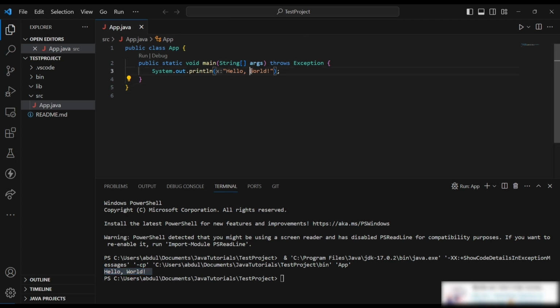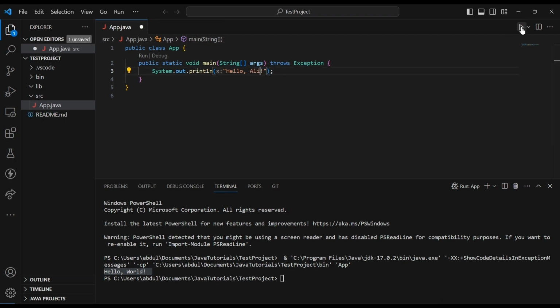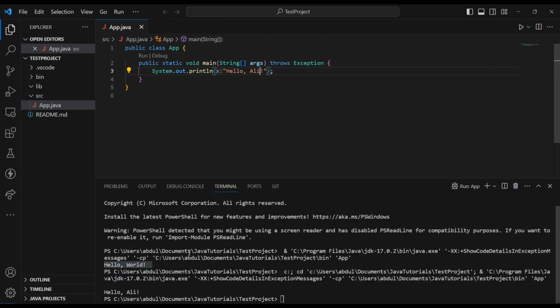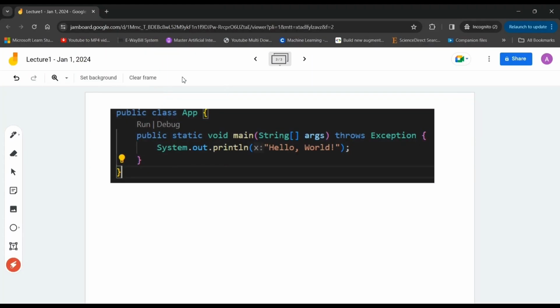Even if I want to write something like hello, any name, let's say Hello Ali, it will print Hello Ali. You can definitely try your name here. So this is how things work. This is a working program. It is a sort of template that Java gave us to understand, or just pre-built code for us. So yeah, let's get started and understand how things are working.